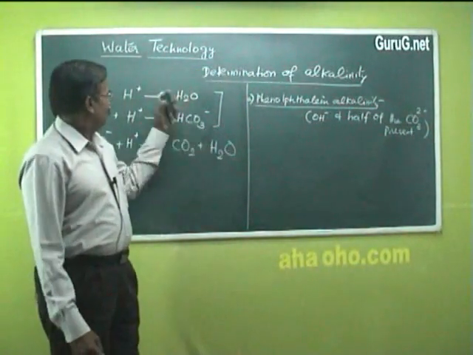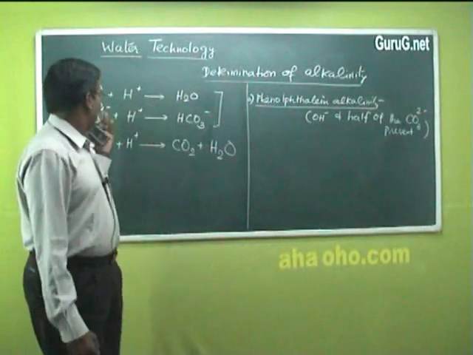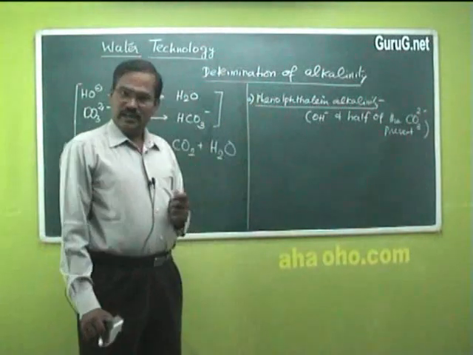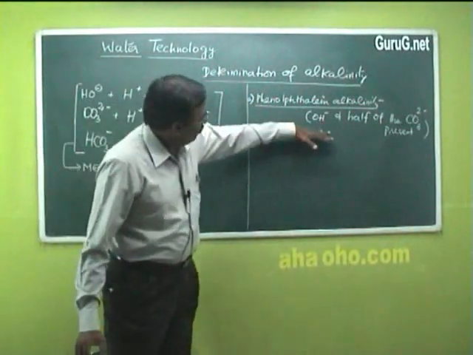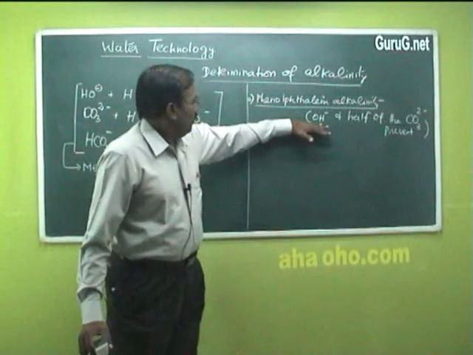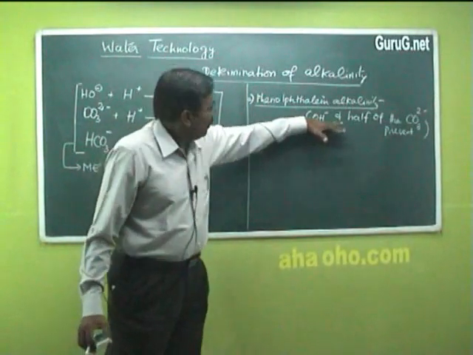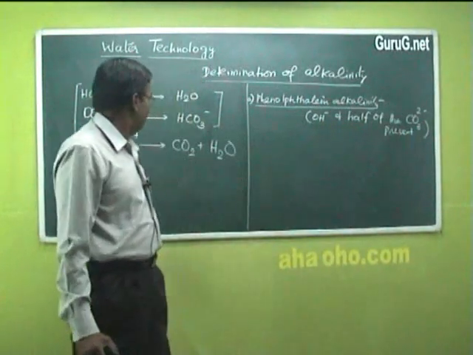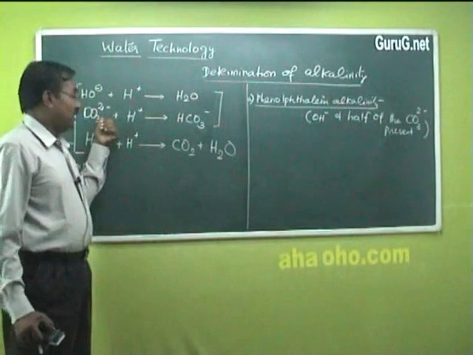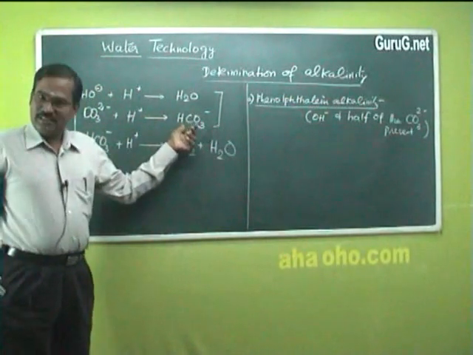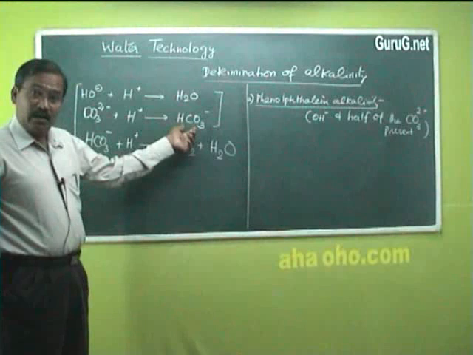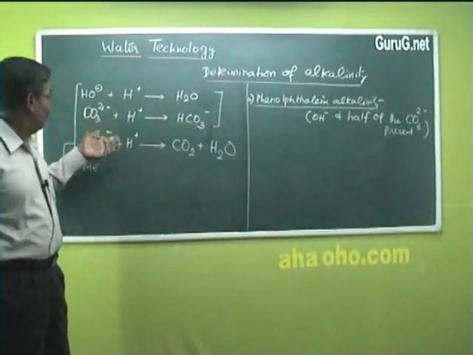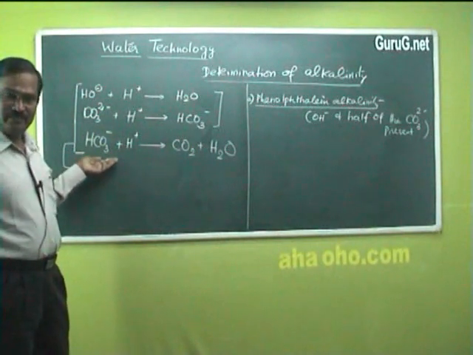Here I have taken this hydroxide alkalinity and carbonate alkalinity as phenolphthalein alkalinity. But when I am defining, it is the sum of hydroxide alkalinity and half of the carbonate alkalinity. What's the reason for it? The reason is, this bicarbonate is not completely neutralized here, and that complete neutralization will take place only when we use methyl orange as an indicator.